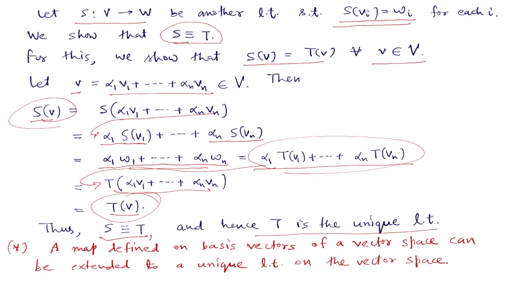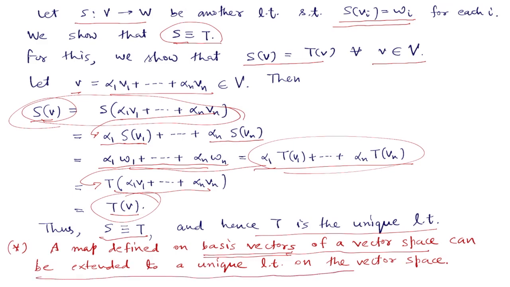Now this map was defined on basis vectors, T of vi equal to wi, and we have extended this T to the whole of V by defining it this way. This was the definition. So we say that any map defined on basis vectors of a vector space can be extended to a unique linear transformation on the whole of the vector space.